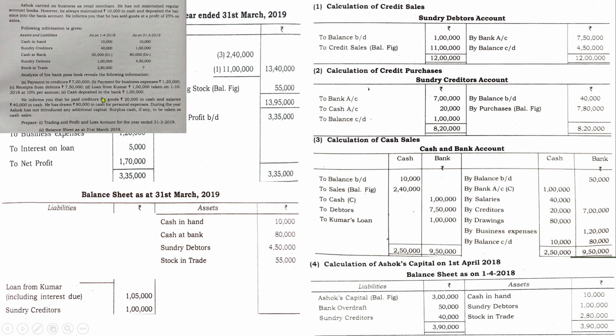So sometimes this outstanding interest will not be directly given in the question, so you have to identify it. Now let us go to the preparation of the capital amount. Opening capital is 3 lakhs. You need to add net profit 1,70,000, and you need to deduct drawings. In this question drawings is 80,000. Deduct that drawings amount, and show the net capital amount for the year.